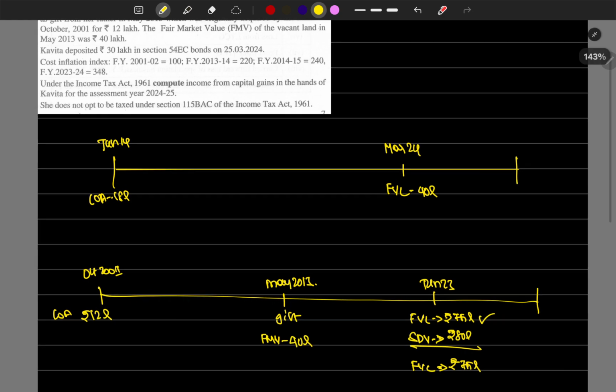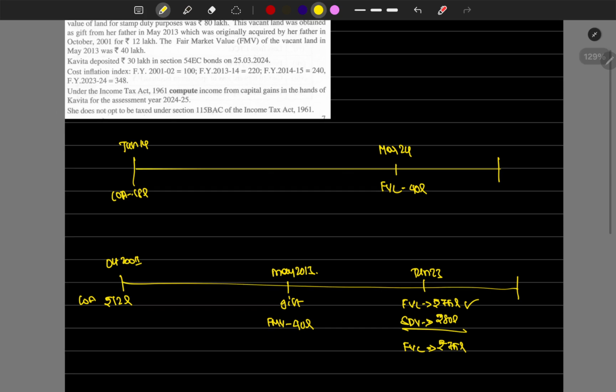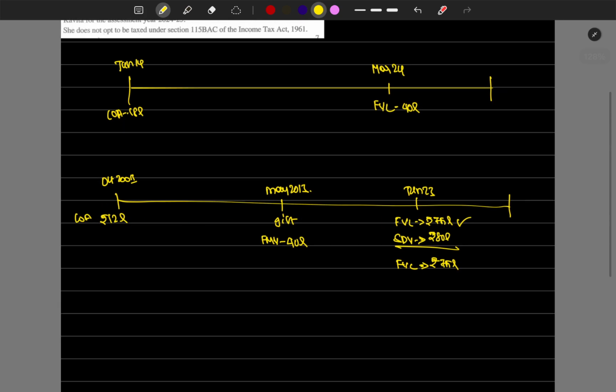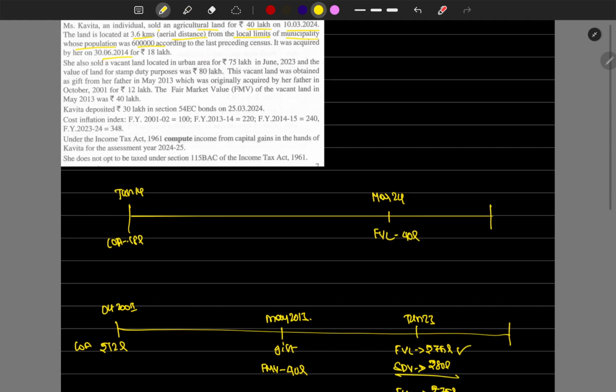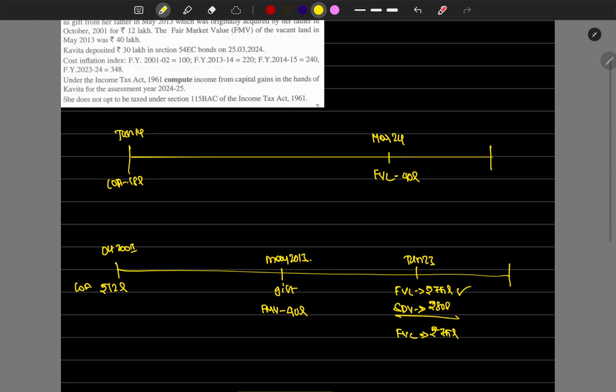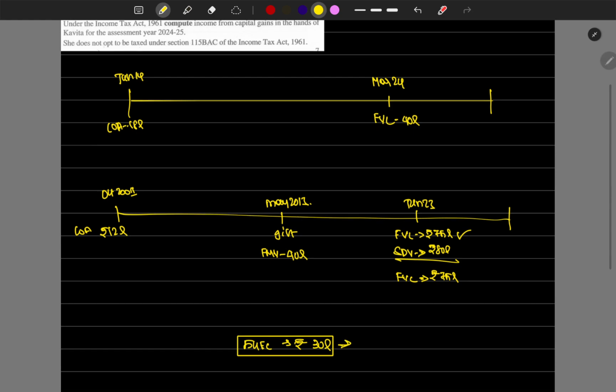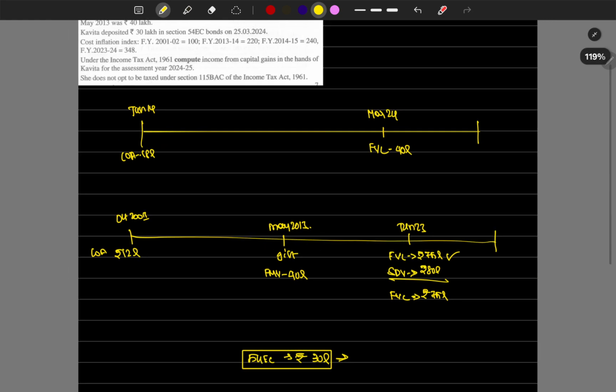Then Kavita deposited 30 lakhs in section 54EC. The 30 lakhs has been deposited to get the exemption under capital gains. Then, on which date? The date is very important. Within 6 months from the date of transfer of the asset is the valid deposit. And the 2024 cost of inflation index they have given.